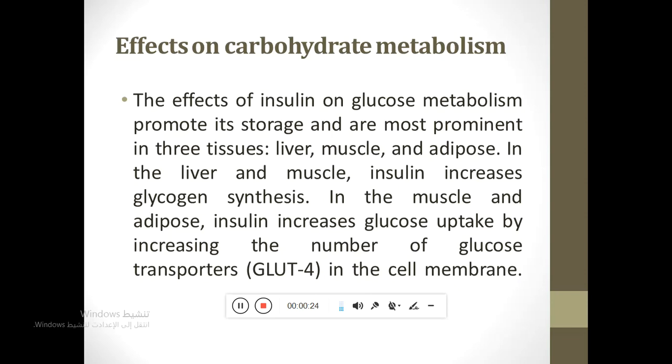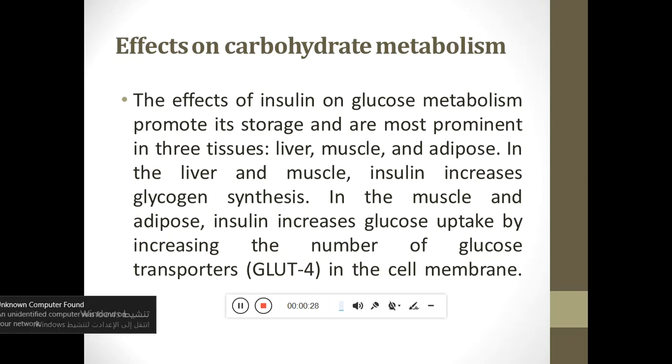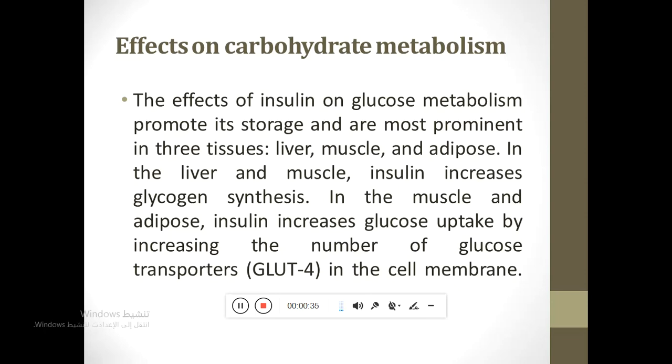Effects on carbohydrate metabolism. The effects of insulin on glucose metabolism promote its storage and are most prominent in three tissues: liver, muscle, and adipose tissue. In liver and muscle, insulin increases glycogen synthesis. In muscle and adipose, insulin increases glucose uptake by increasing the number of glucose transporters in the cell membrane.